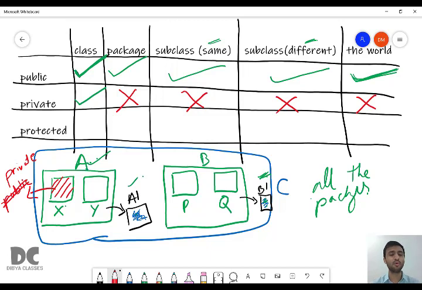Means only the functions inside the class A can access X because now X is not public anymore. It is private. If X is private, only the functions inside the class can access it. Okay. Simple to remember. And now we'll move to protected.